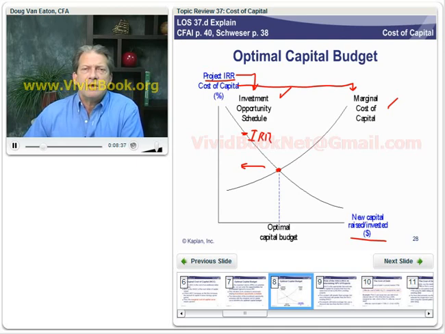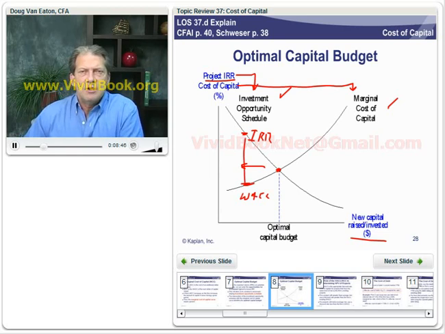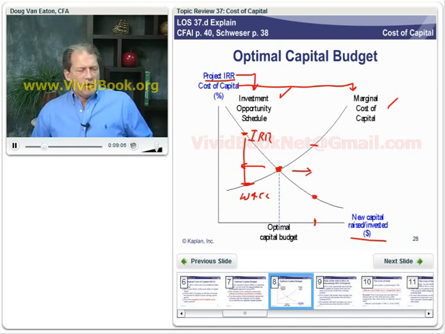the IRR is greater than the weighted average cost of capital. So that means it's a wealth increasing project. It has a positive net present value. Here, where those two cross, we go to zero net present value projects, and anything to the right of this would actually be value destroying, because the marginal cost of capital for a budget of that size is greater than the internal rate of return on the additional projects we have to do.